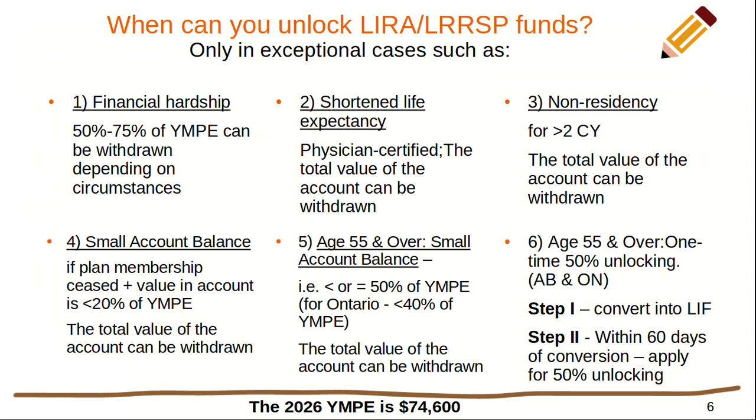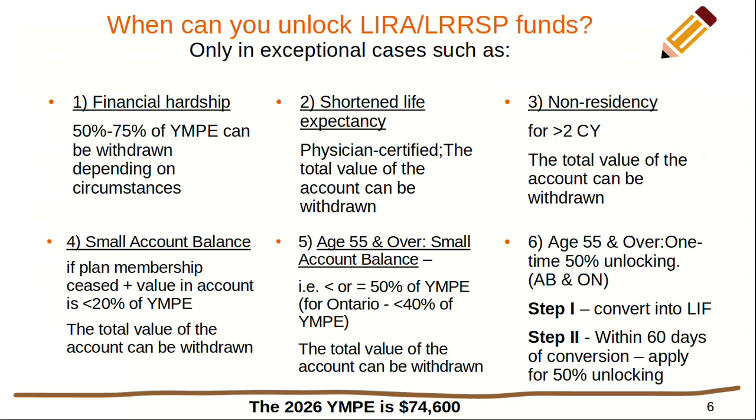5. Age 55 and over with a small account balance. Small account balance means less than or equal to 50% of the YMPE. And for Ontario, the small account balance means having an amount less than 40% of the YMPE. In this case, the total value of the RPP account can be withdrawn.